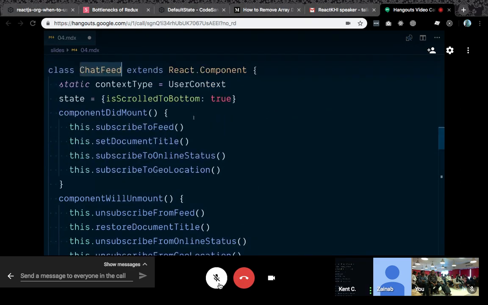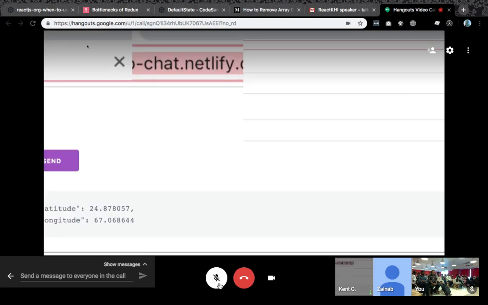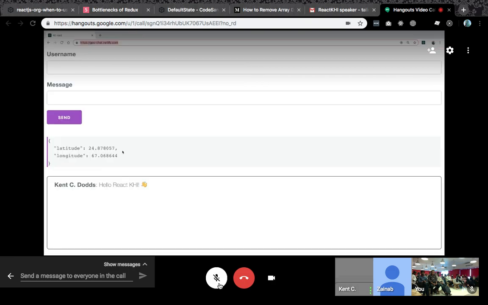So I'll just show you the app that's inspiring this really quick. If you go to geo-chat.netlify.com, then you can look at this, and hopefully I've set my geolocation properly, but we should be able to chat with each other right here. Unless I got my latitude and longitude wrong, because I'm just guessing, but this allows us to chat together. So I can put my name in the username, and then I can view a message.